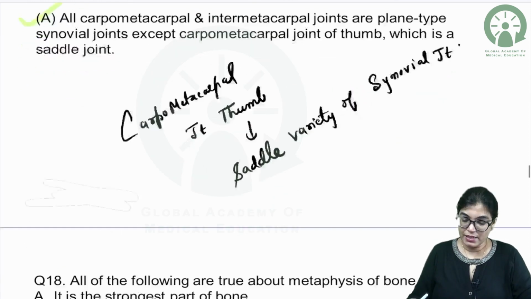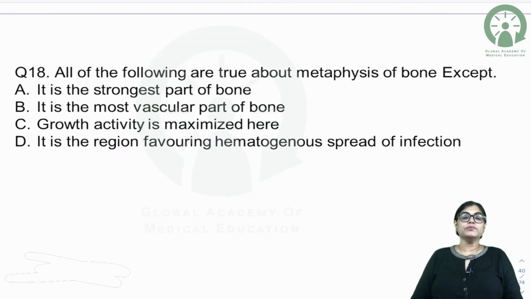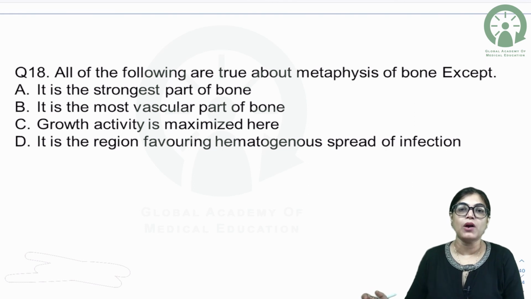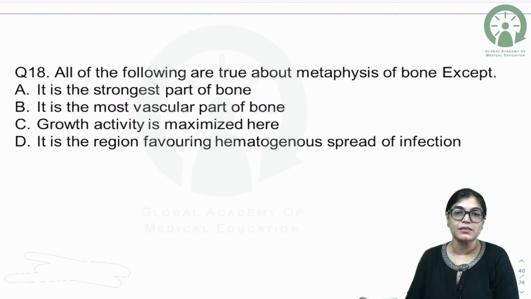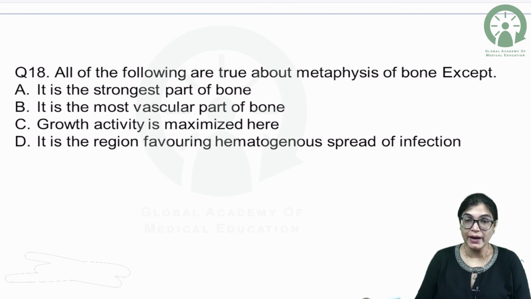Now coming to the next question, question number 18. All of the following are true statements about the metaphysis of the bone except. Option A, it is the strongest part of the bone. Option B, it's the most vascular part of the bone. Option C, growth activity is maximized here. Option D, it is the reason of favoring hematogenous spread of infection.